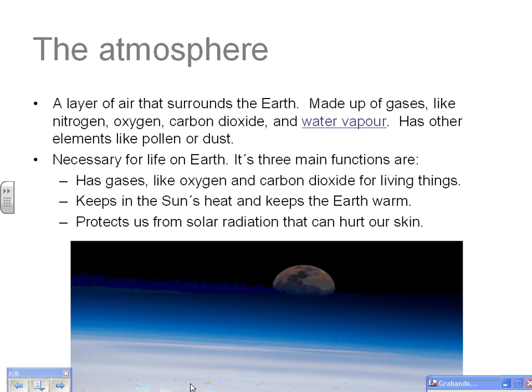The atmosphere. The atmosphere is a layer that surrounds the Earth, made up of gases like nitrogen, oxygen, carbon dioxide, and water vapor. It has other elements like pollen or dust. It is necessary for life on Earth. Its three main functions are that it has gases like oxygen and carbon dioxide for living things. It keeps in the sun's heat and keeps the Earth warm. It protects us from solar radiation that can hurt our skin.